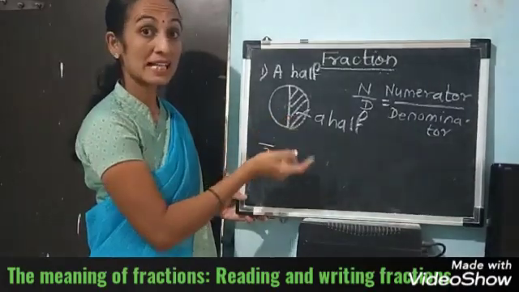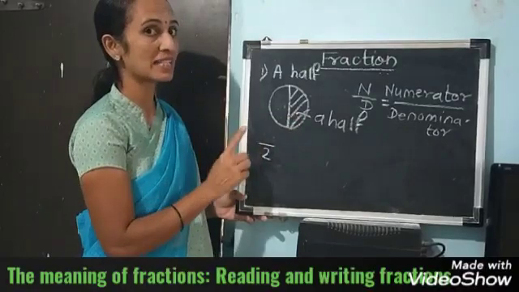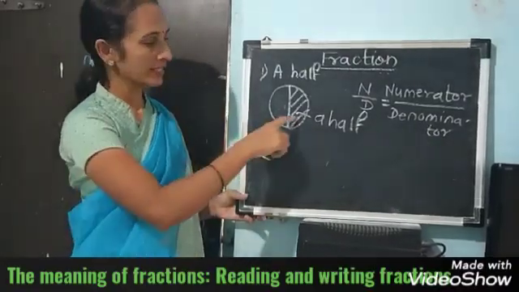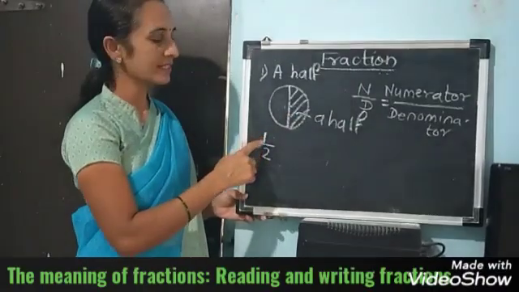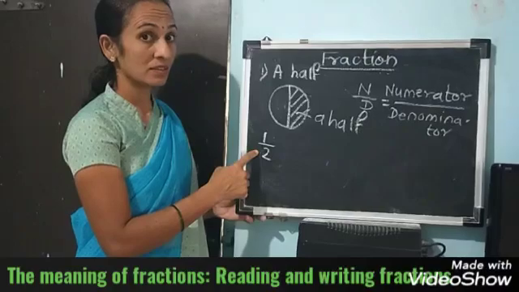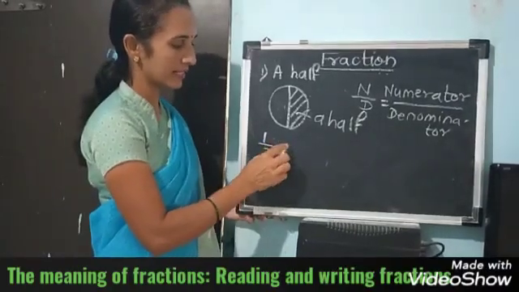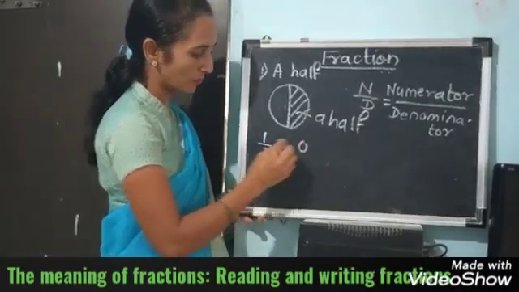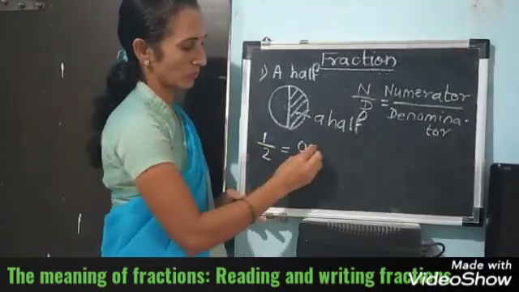Now, how many parts are shaded? How many parts are colored? One part is colored. The shaded part is 1. It is called a half. How to read it? See. It is read as 1 upon 2. How to read 1 upon 2?